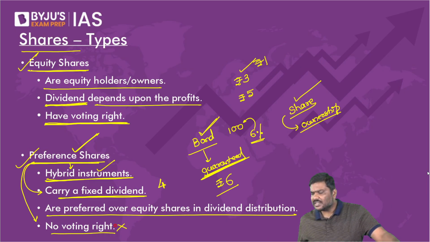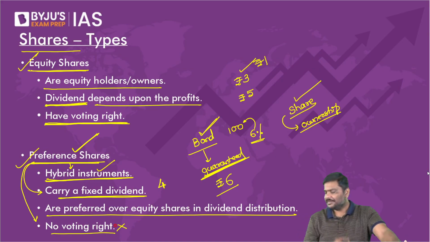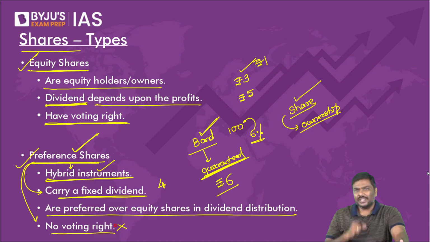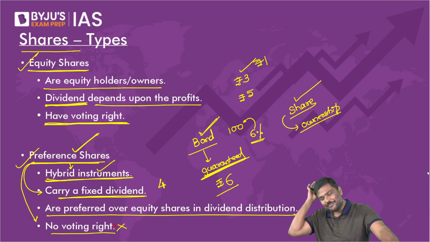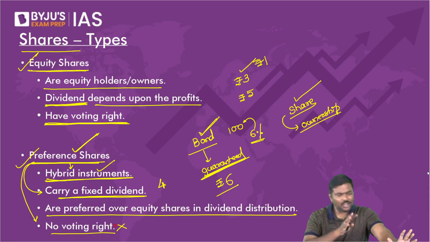If there are any losses, in preference shares, please tell me whether it is a preference or equity. Simple question. Whether it is preference or equity, do you think shareholders will get money, that is dividend, if the company incurs a loss? Whether this is equity or preference doesn't matter. If the company incurs a loss, will any one of them get profits? No, they will not get profit.